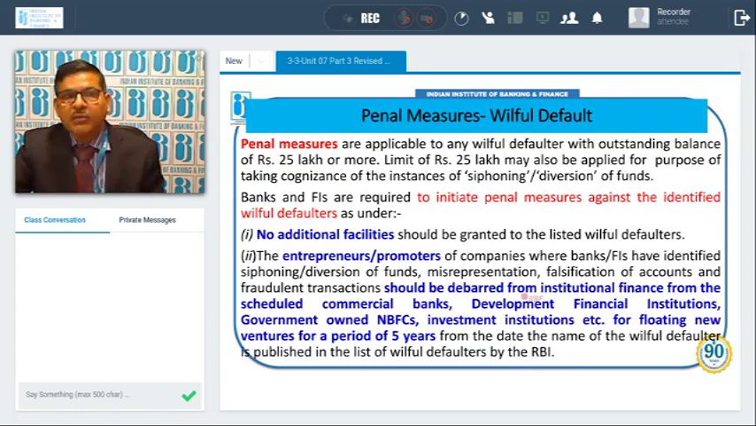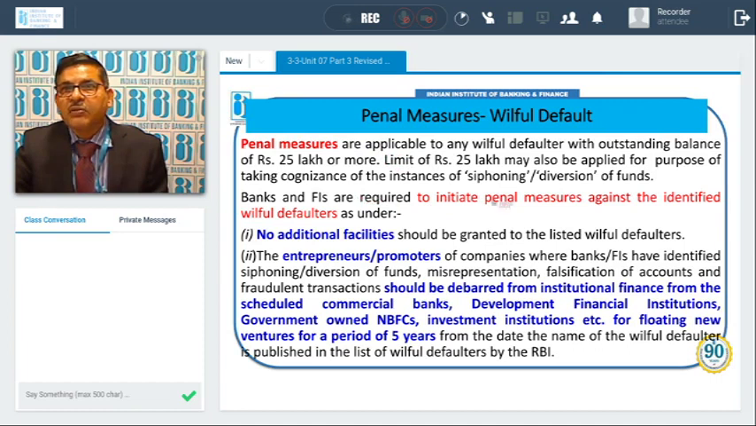Now, what are the penal measures available for the bank or financial institutions in case of willful default? Let us discuss that. Penal measures are applicable to any willful defaulter with outstanding balance of rupees 25 lakh or more. So, the limit of 25 lakh may be applied for the purpose of taking cognizance of the instances of siphoning or diversion of funds. As per guidelines, 25 lakh is the cutoff. So, if the funds diverted or siphoned off are 25 lakh or more, then these penal measures can be taken.